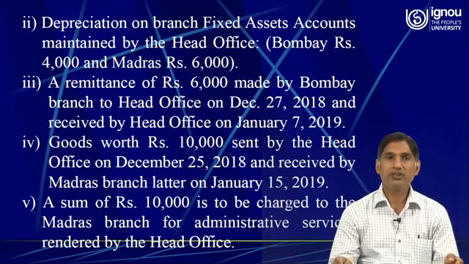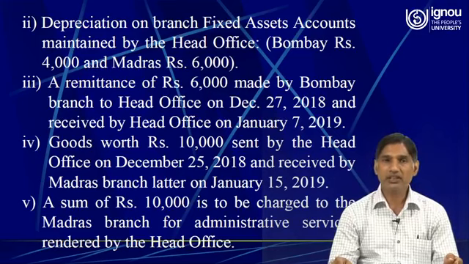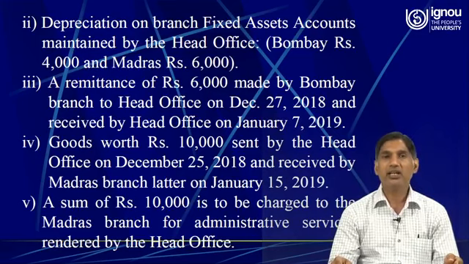a sum of rupees 10,000 is to be charged to the Madras branch for administrative services rendered by the head office.